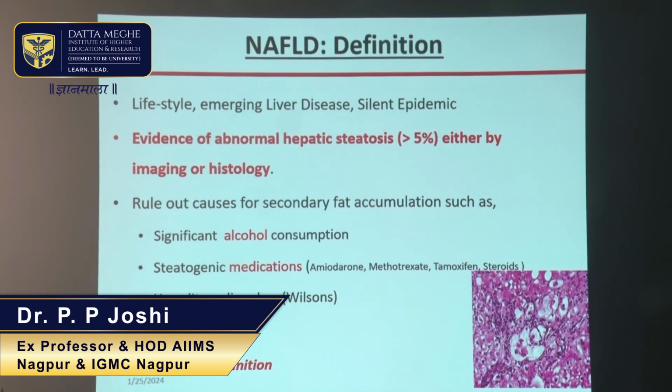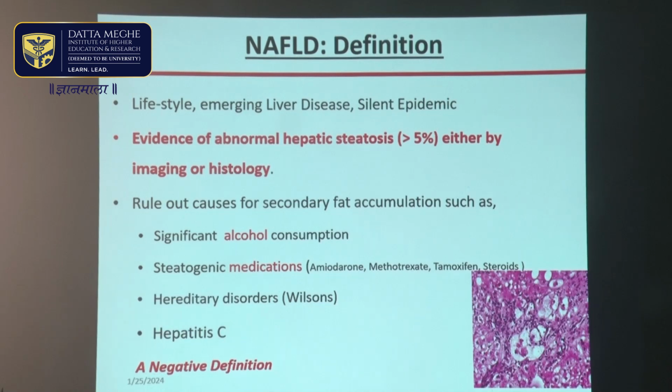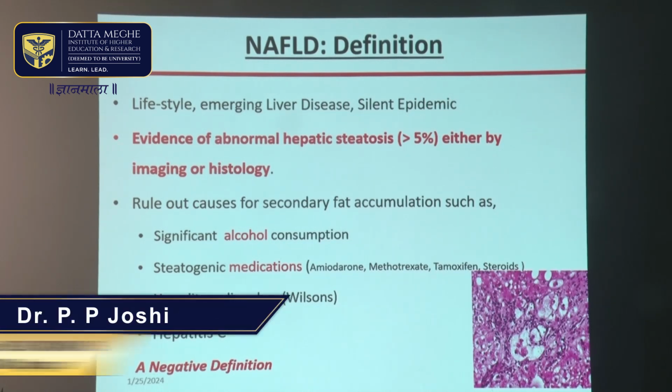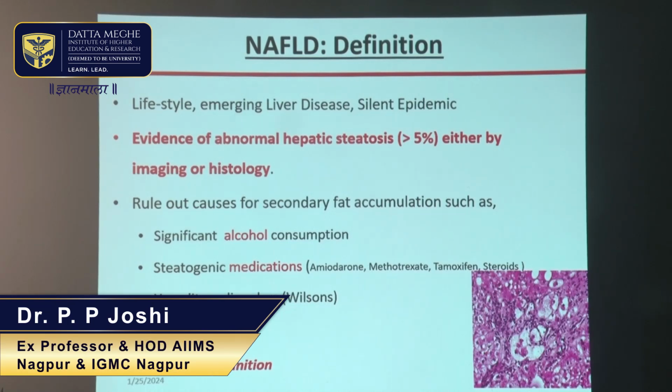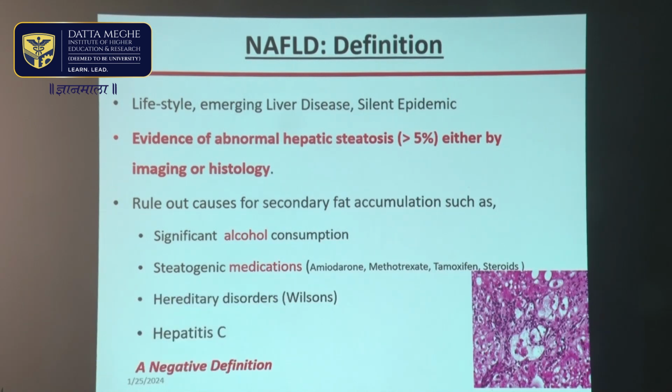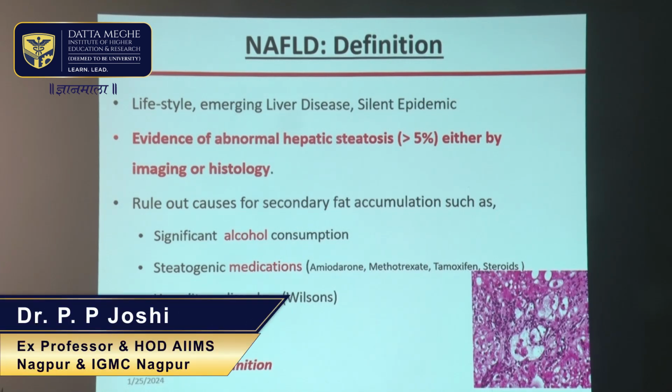It's important that by definition NAFLD is evidence of abnormal hepatic steatosis of more than 5%, either by imaging or histology. But while defining non-alcoholic fatty liver disease, we need to rule out the fat deposition which occurs because of significant alcohol consumption or because of medications like amiodarone, methotrexate or steroids, and hereditary causes like Wilson's and hepatitis C. So these conditions need to be ruled out before labeling. Any patient who is consuming alcohol is not labeled as non-alcoholic fatty liver disease. Therefore, it's a negative definition.